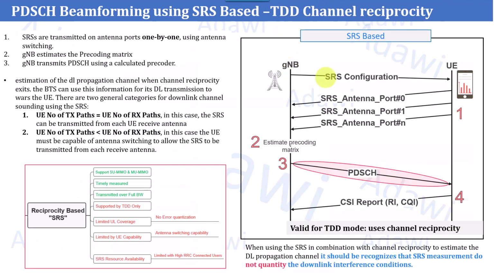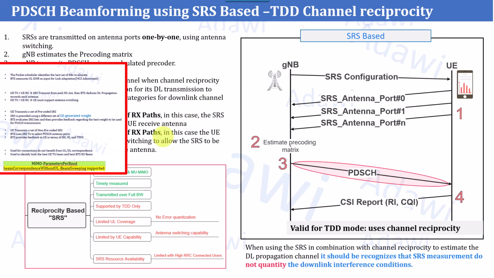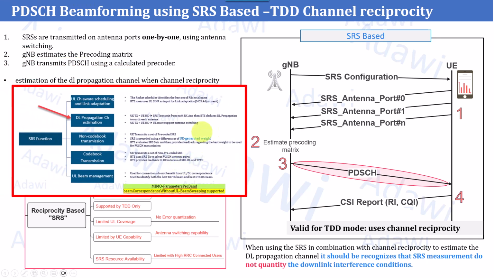As we highlighted, the first part we are going to start with is the SRS based PDSCH beamforming, where the gNB can calculate the weights and generate the beams of the physical downlink shared channels based on the SRS estimation. First of all, before explaining this information, let's recap what the main functionalities of the SRS are.